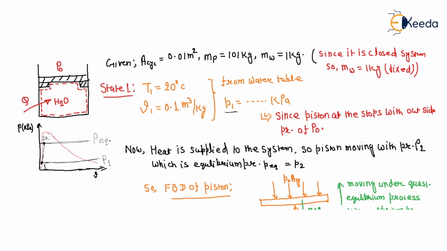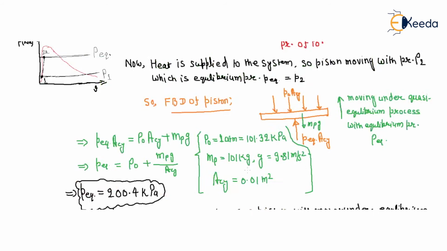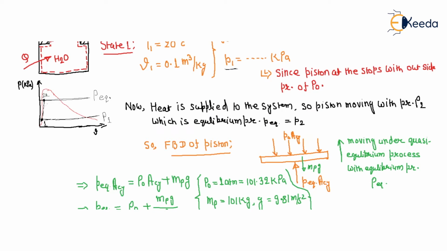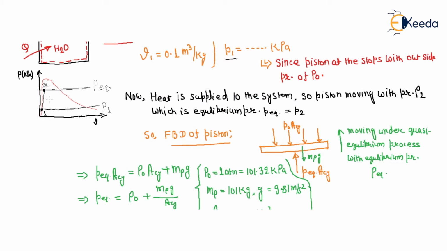After that, when it reaches P equilibrium and we again supply heat, the piston will move at constant pressure, up to a saturated vapor, so X is equal to 1. So this is point number 2.